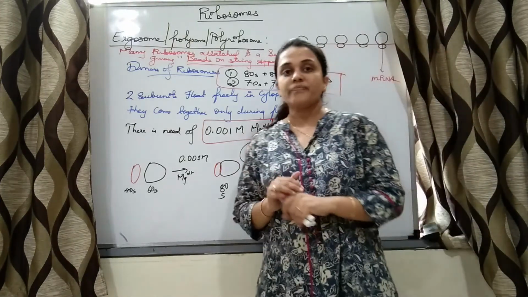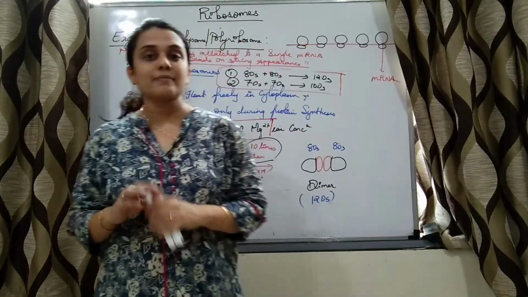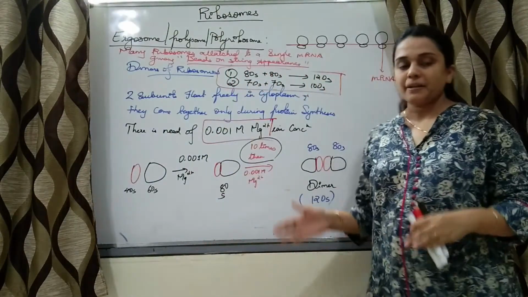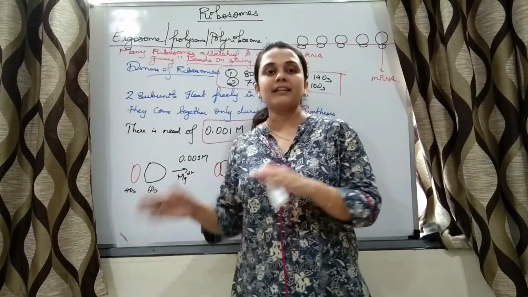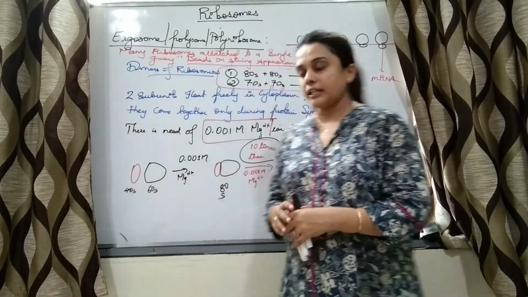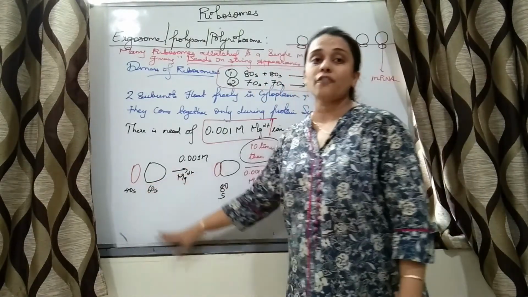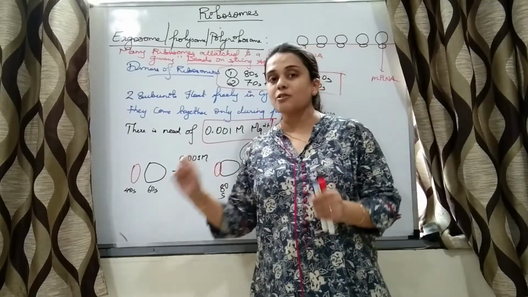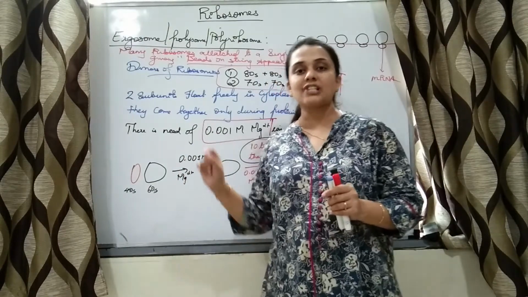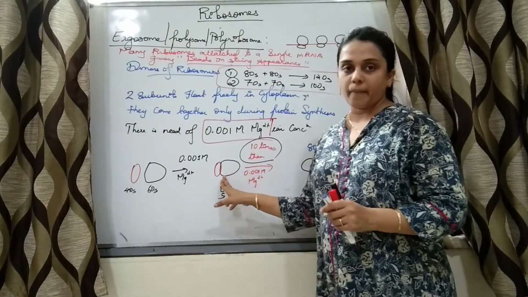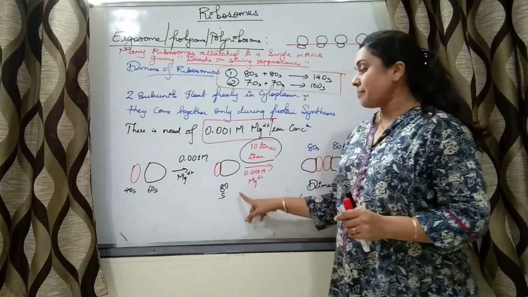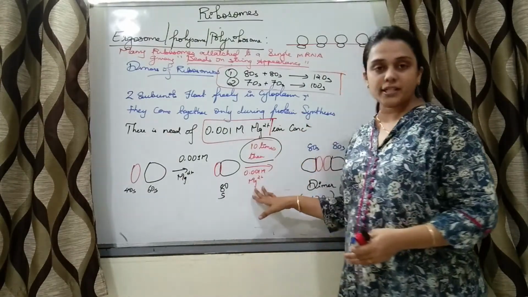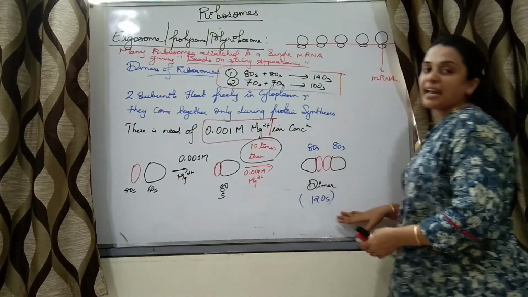Yes, so we have studied that prokaryotic ribosomes are of 70S type, eukaryotic are 80S type. 70S type are 50 and 30, 80 are 60 and 40, right? The subunits of ribosomes are floating freely in the cytoplasm. They require 0.001 molar magnesium ion concentration to combine. So this is 80S, right? But if the concentration exceeds 10 times greater than 0.001 molar, then a dimer is formed.